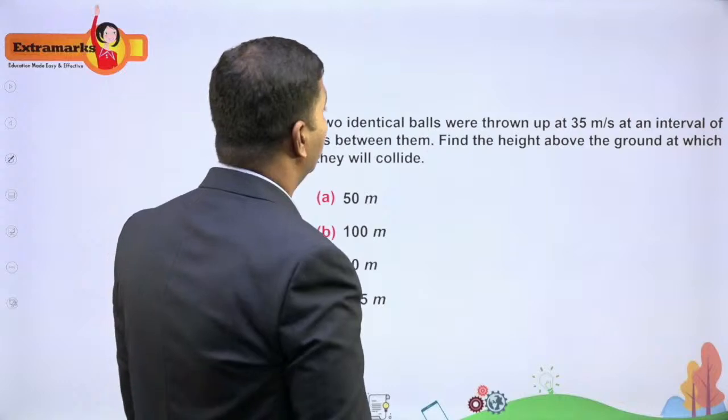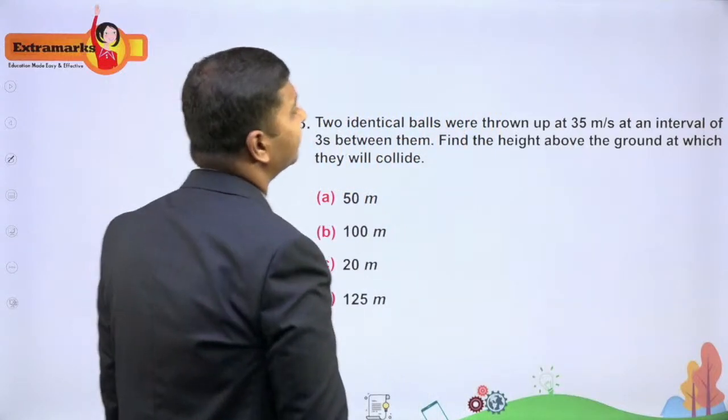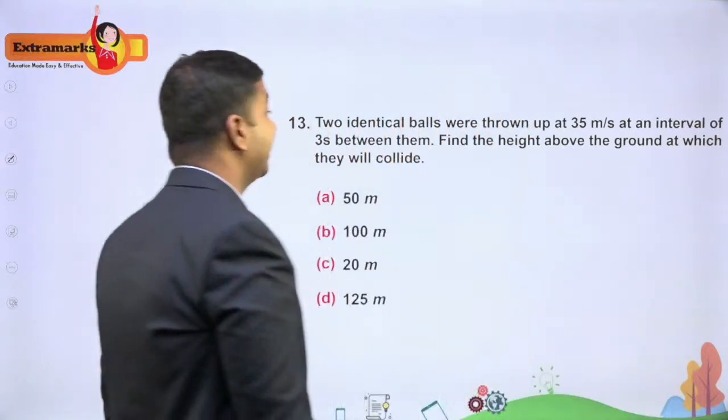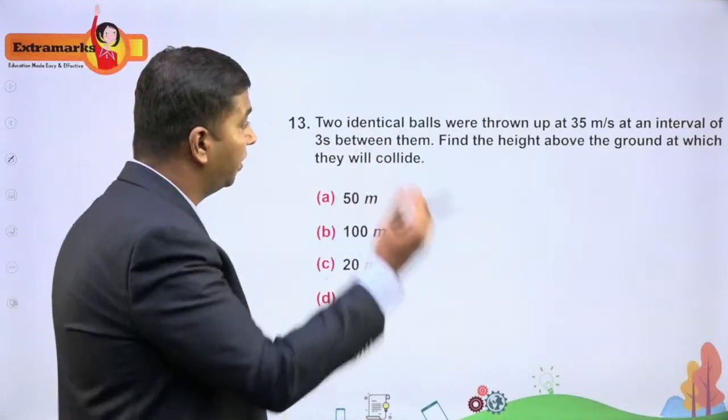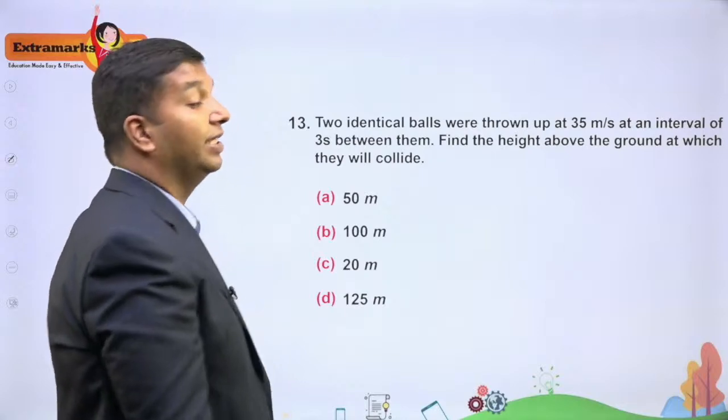It says 2 identical balls were thrown up at 35 meter per second and 35 meter per second at an interval of 3 seconds between them. So both of them you are throwing vertically upwards. Now find the height above the ground at which they will collide.